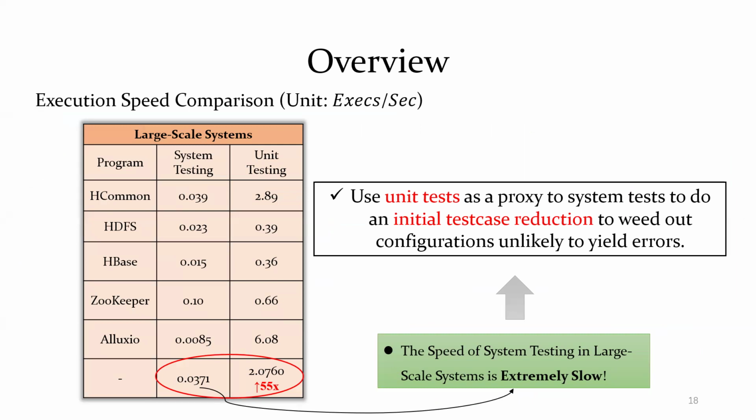Fortunately, the speed of unit testing is acceptable compared to system testing, and mature larger scale systems have relatively complete unit tests to check whether the program unit can correctly implement the functions, performance, and constructs in the detailed design specification. So we can use unit tests as a proxy to system tests to do an initial test case reduction to whip out configurations unlikely to yield errors.